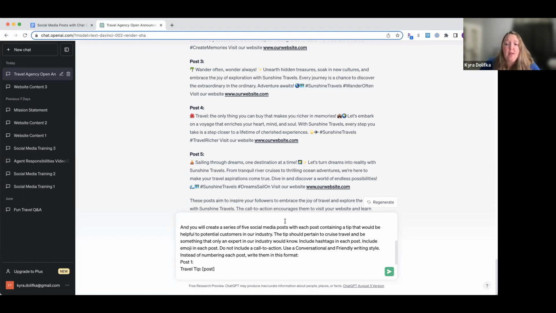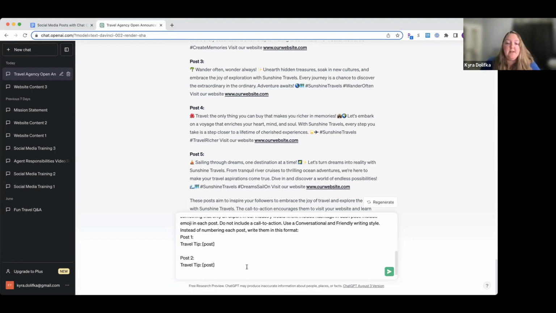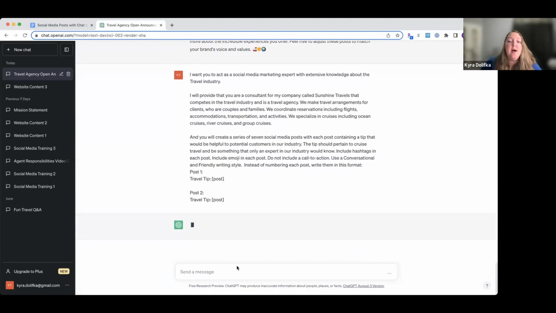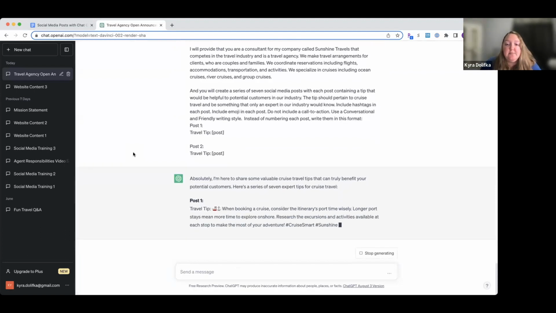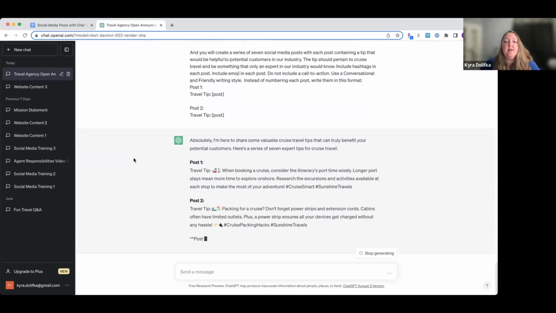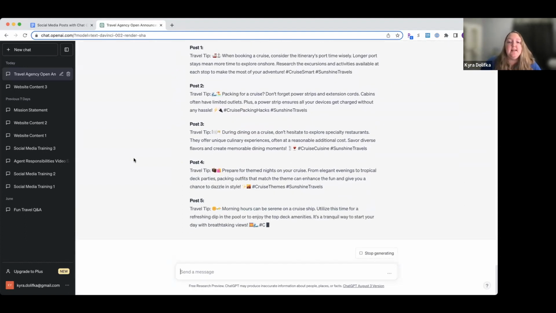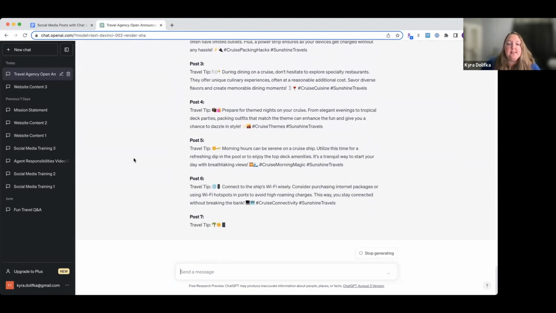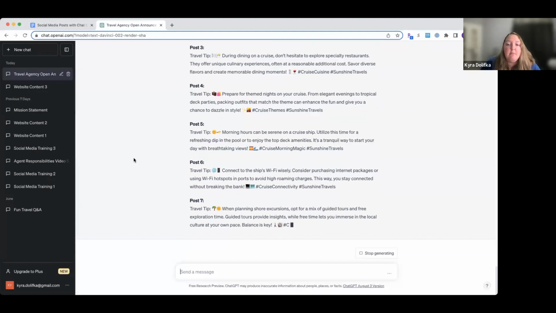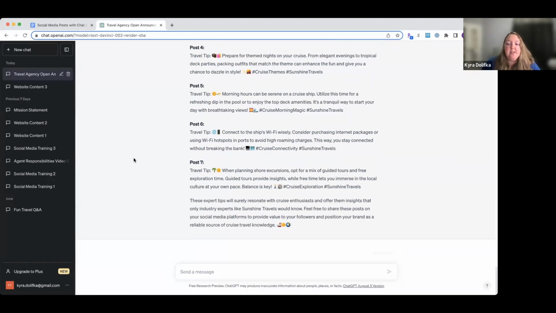Okay, this looks great. I want to show you something. We don't have to do 5. Let's do 7. And see what happens. Okay, so that's just things that you can change about your prompts real easy. It will change your results here. Here to share some valuable cruise tips, travel tips. So you can see travel tip, they've got emojis here. Okay, let's kind of look through and see what some of these are. Let me finish. Okay, there we go.